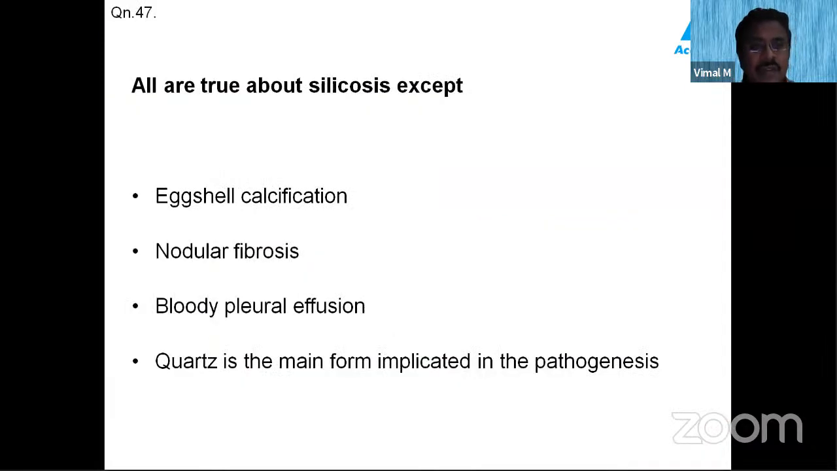Yes. So now see what happens. All are true about silicosis except eggshell calcification, nodular pleural effusion, and out of these two things,